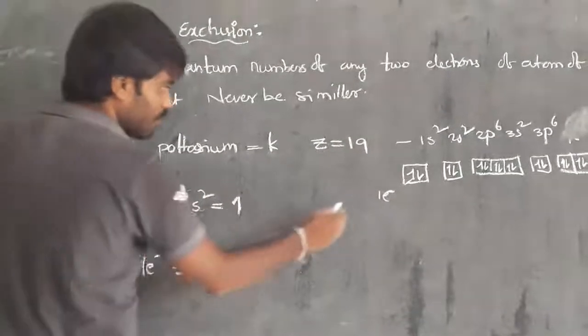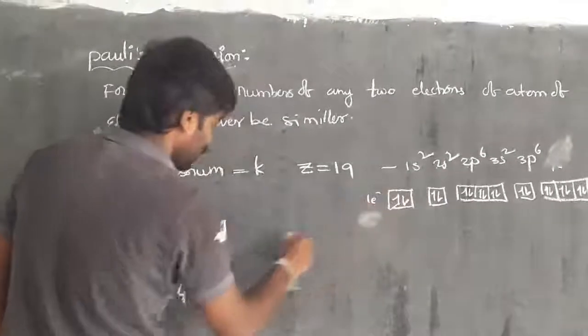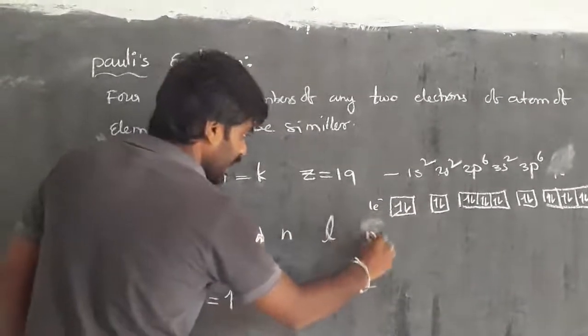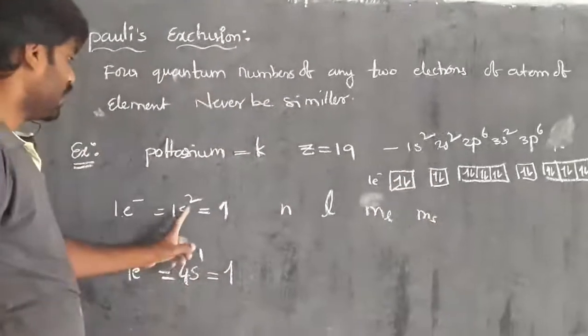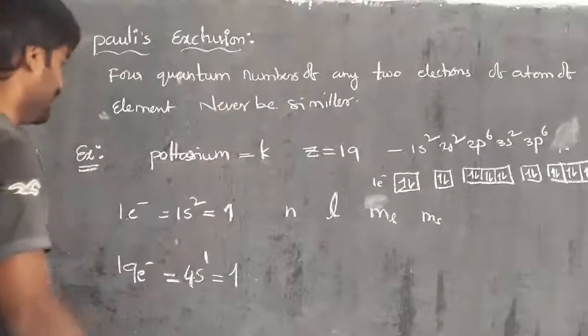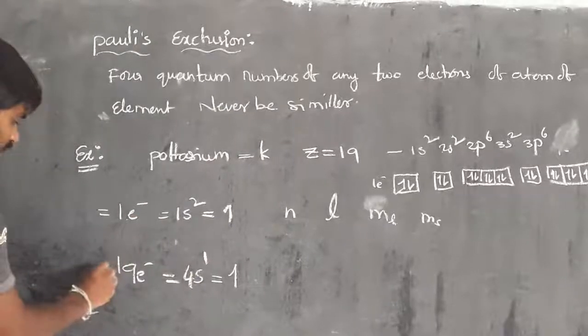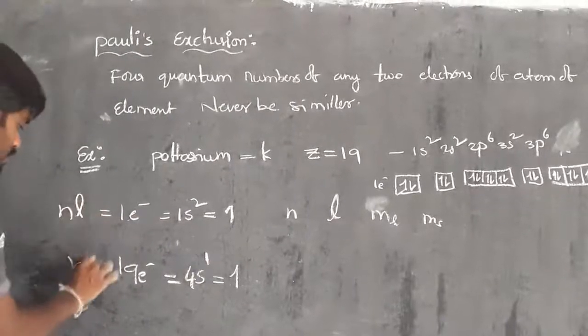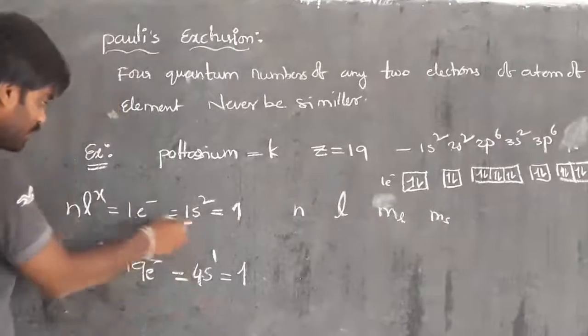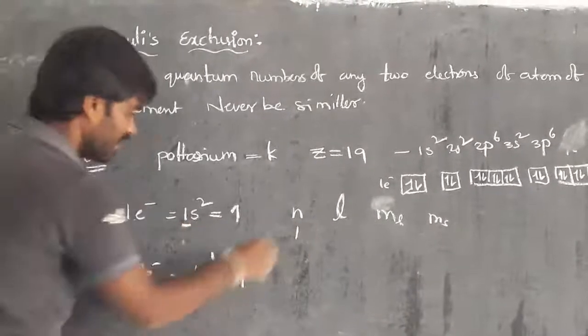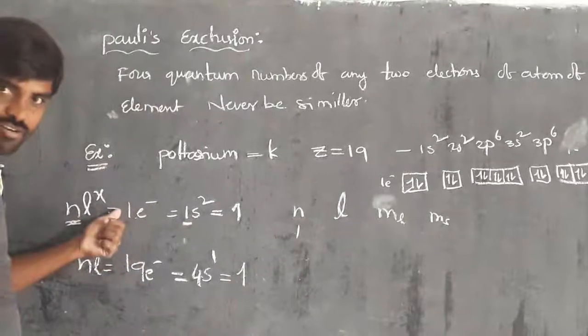So what are the quantum numbers we have? We have n, l, ml, ms. These we have to compare. Here the n value is how much? 1, for the first electron.